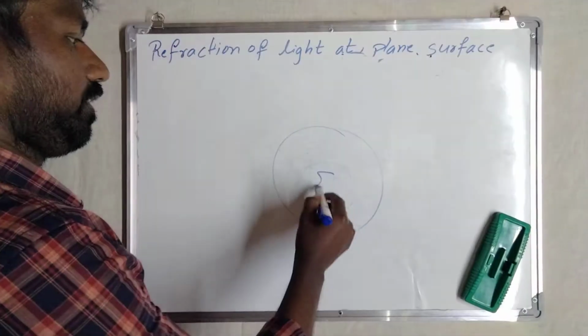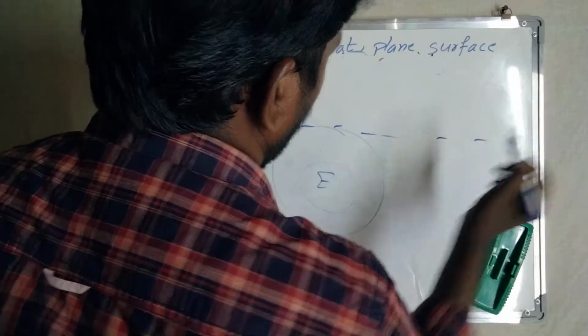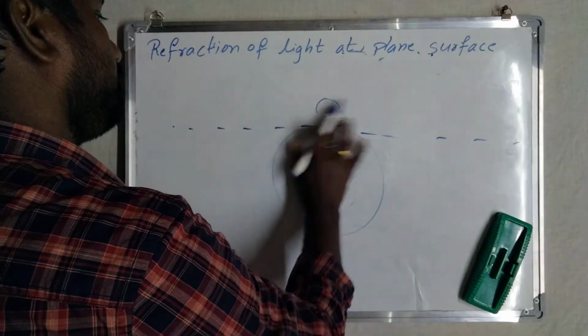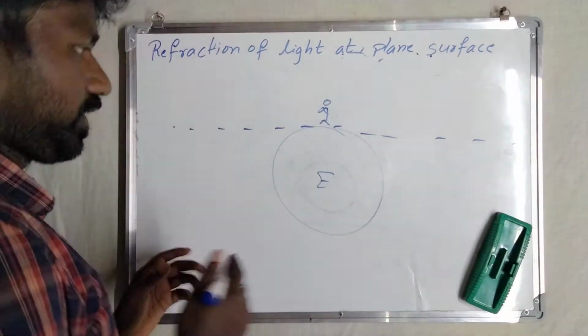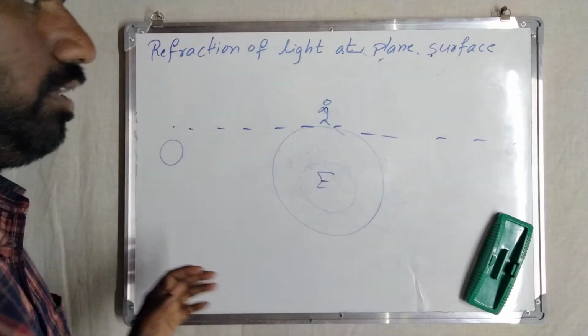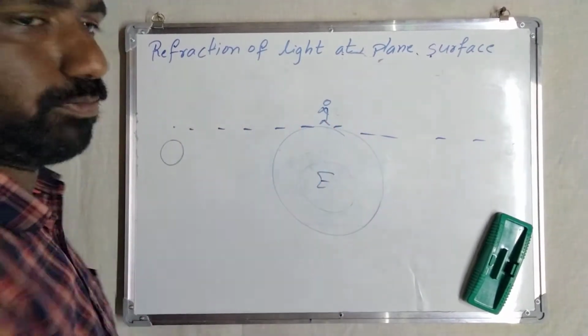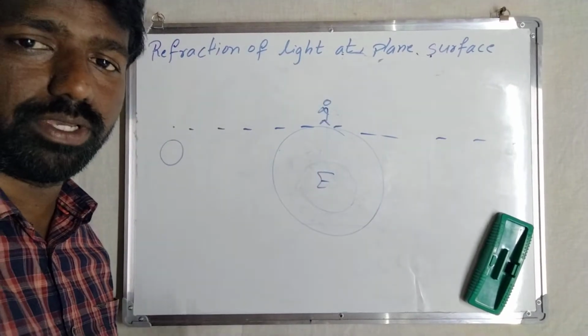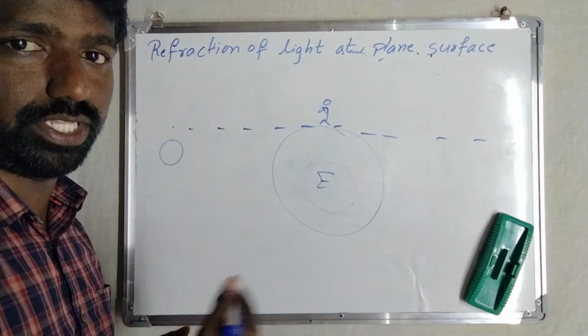This is the Earth, and this is its origin. We are observing from here. Actually, the sun is below the horizon only, but before sunrise we can already see the sun. We are seeing the sun because of atmospheric refraction.